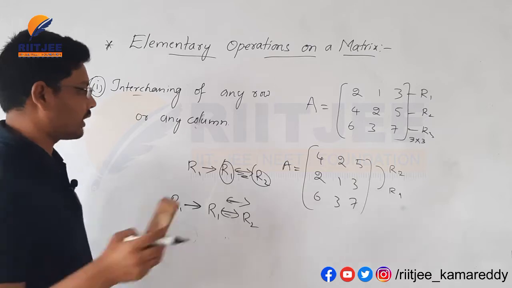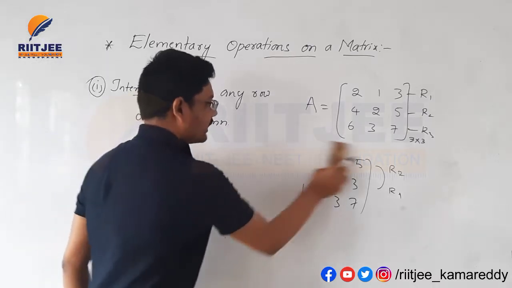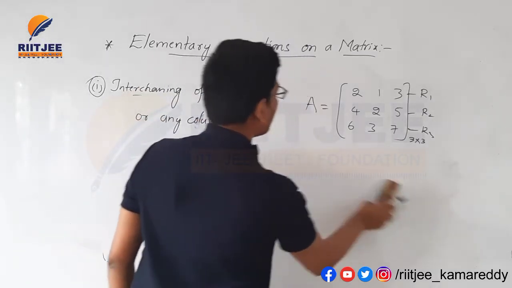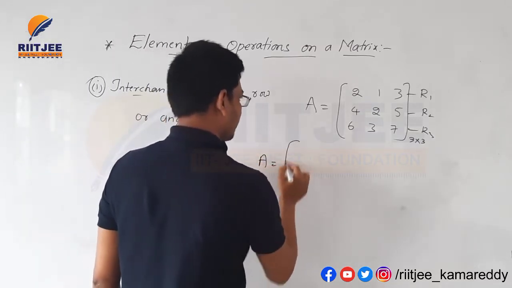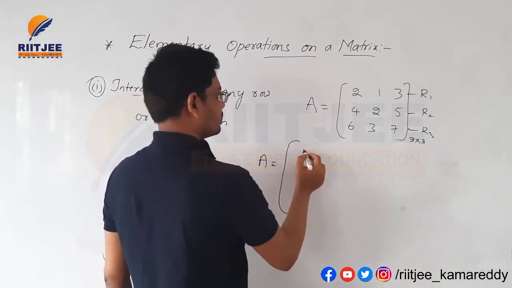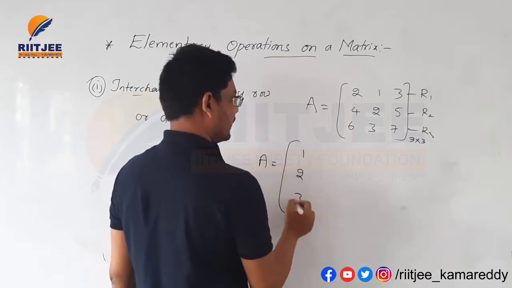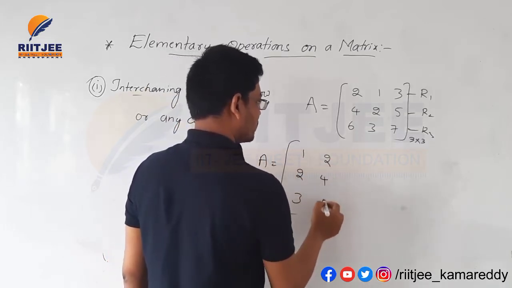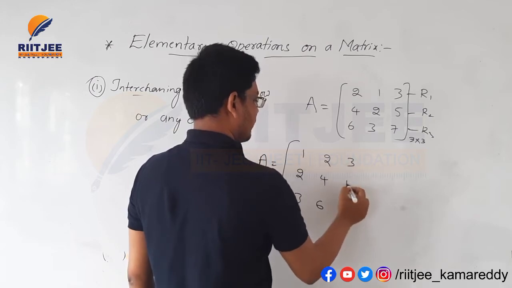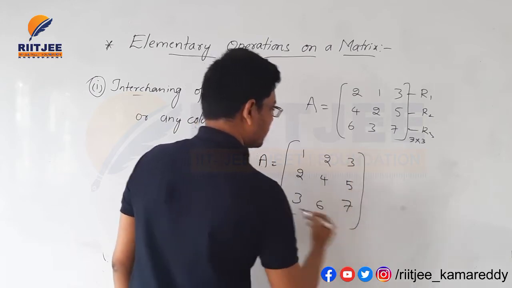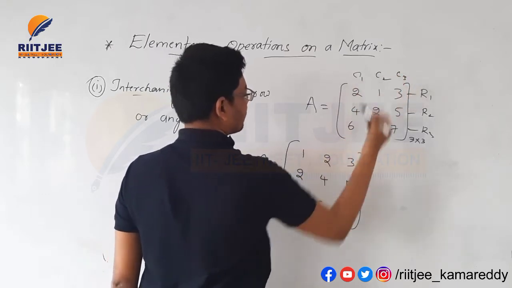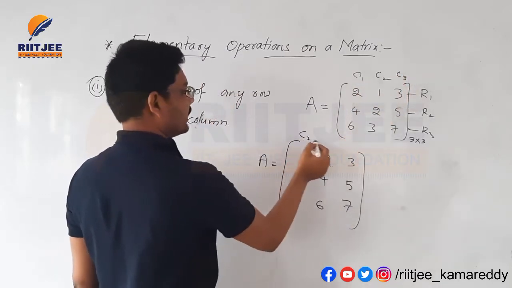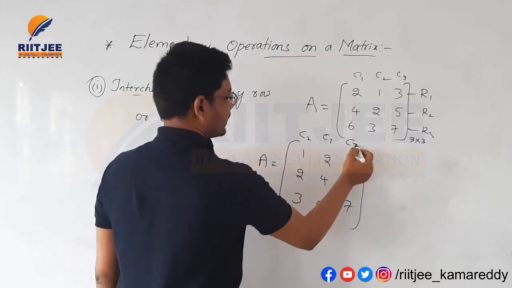Now I am changing a column. A is 1 2 3, 2 4 6, 3 5 7, with columns C1, C2, C3. I am interchanging C2 with C1, and C3 is as it is.